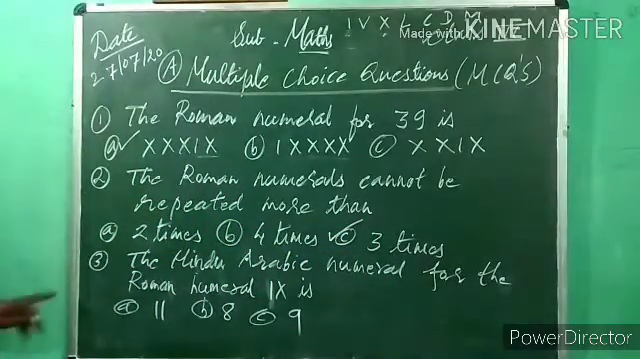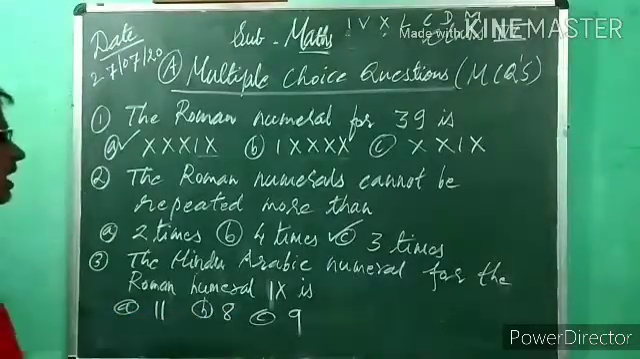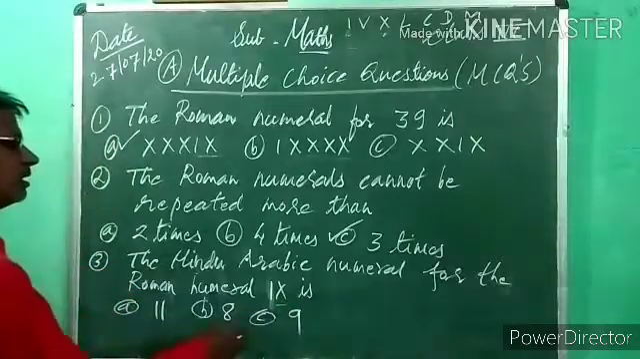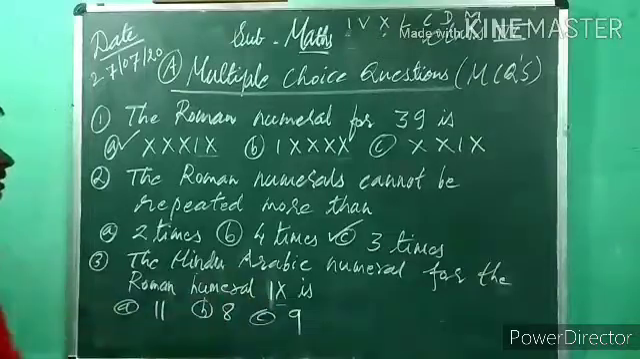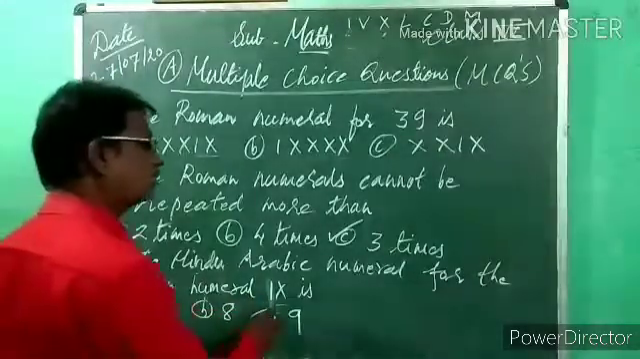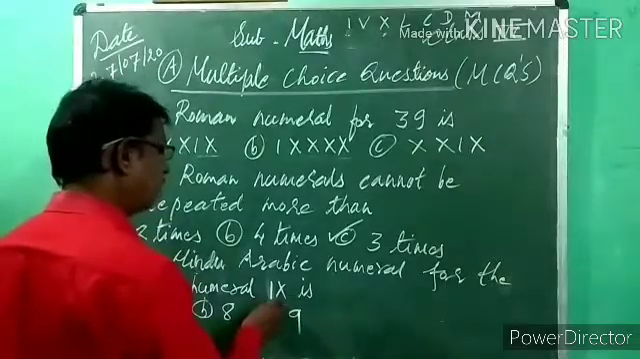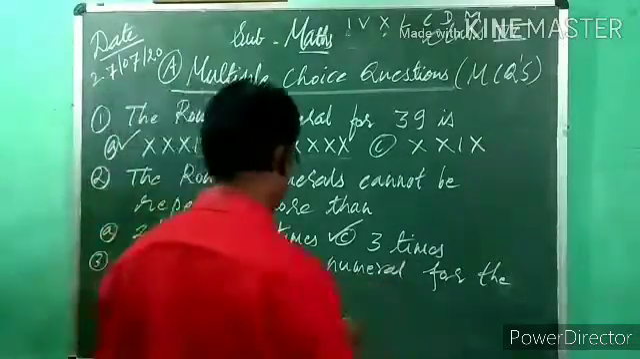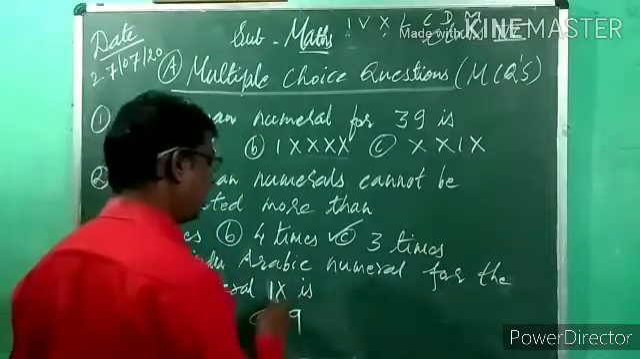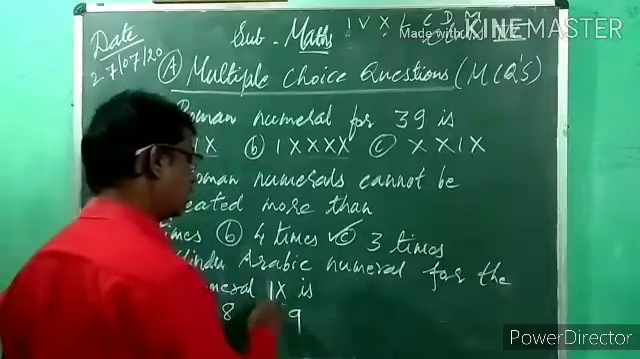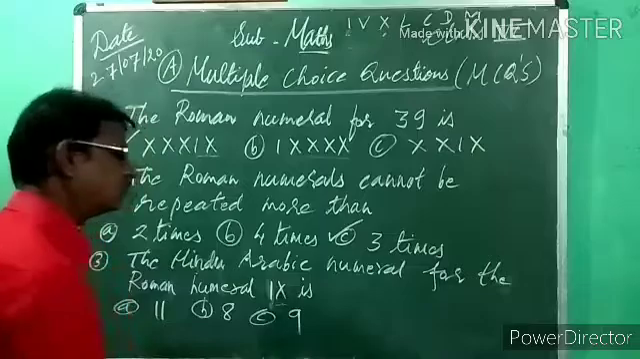Now see, third example: the Hindu-Arabic numeral for the Roman numeral IX. What is the value of IX? We know that in IX, the smaller Roman numeral is written before the larger Roman numeral. So what do we have to do, plus or minus? If it is present on the left hand side, we have to do minus. Which of these two Roman numerals is bigger? X. And I is the smaller Roman numeral. So we have to do minus because this Roman numeral is present on the left side.